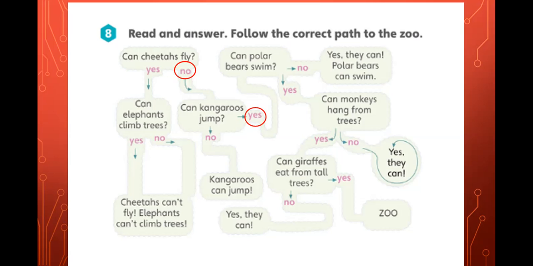That takes us to where the polar bears are. And we have the question that we need to answer. Can polar bears swim? Is that possible? Have you ever seen a polar bear in the water?